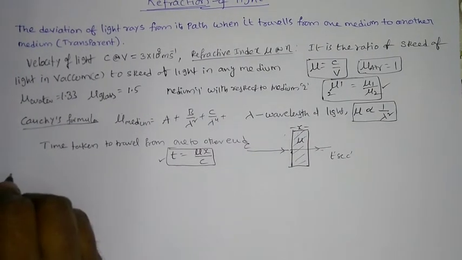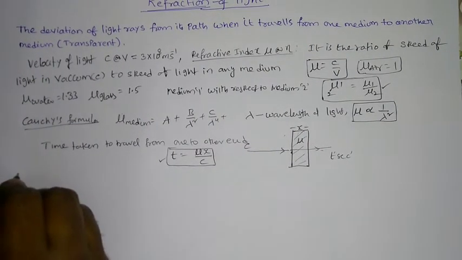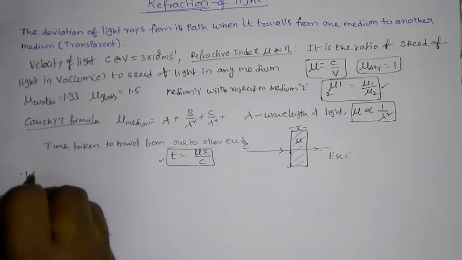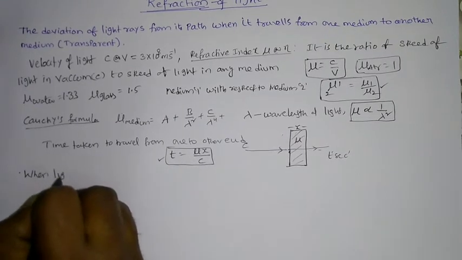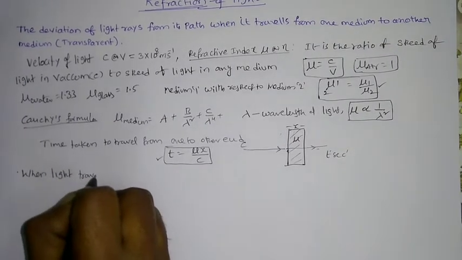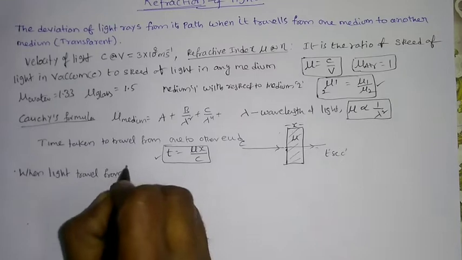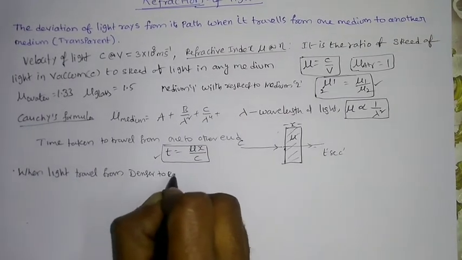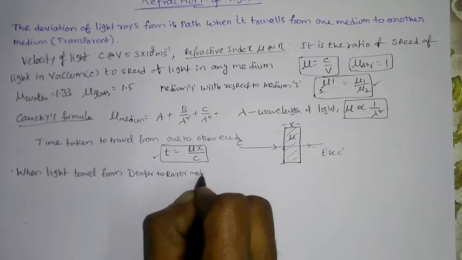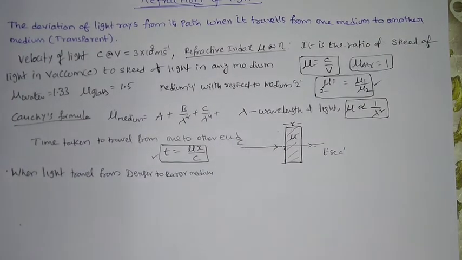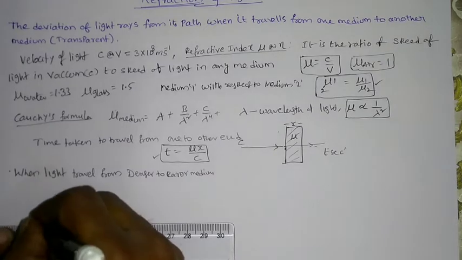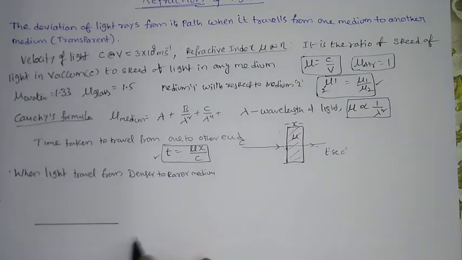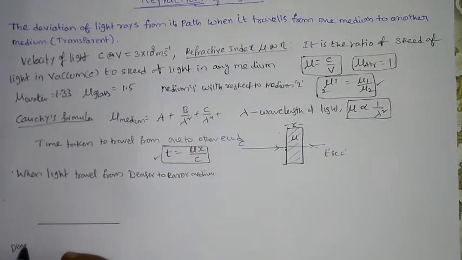So first, here is when light is traveling from a denser medium to a rarer medium. So when light travels from denser to rarer medium, these will be divided by 2. Say for example, this is the dividing line, this is one medium, you can say this is a denser medium, let us say.